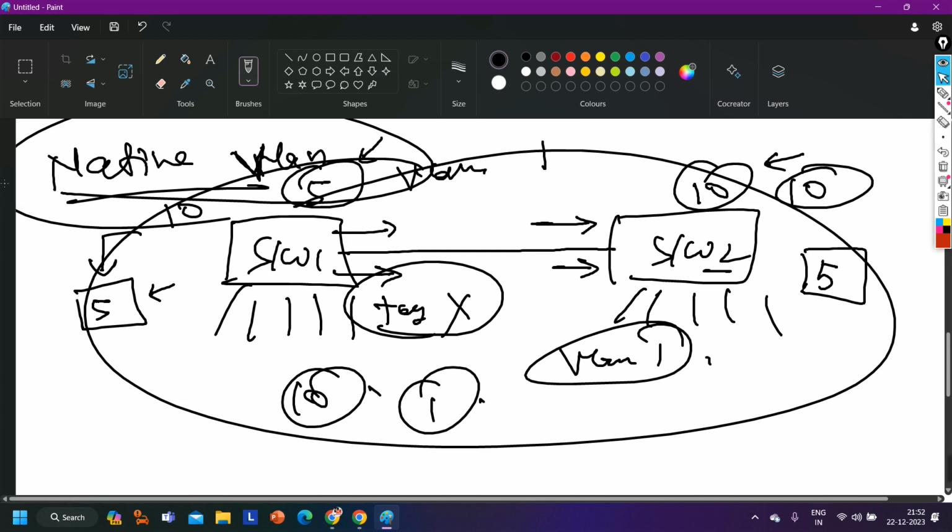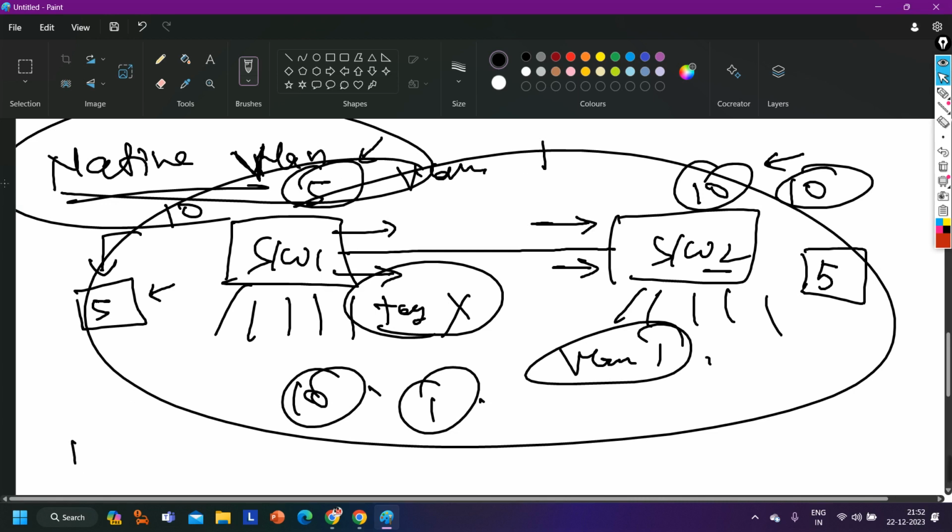If VLAN 5 is configured as the native VLAN, then VLAN 1 will be tagged while sending the frames through the trunk link. Yes, correct.